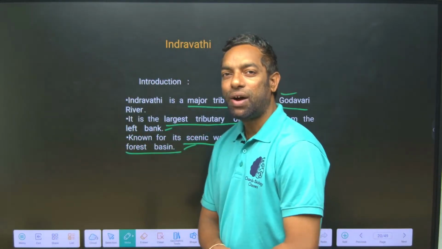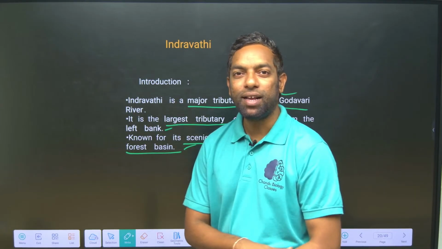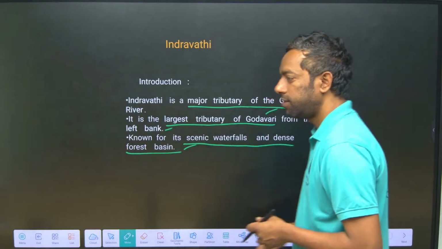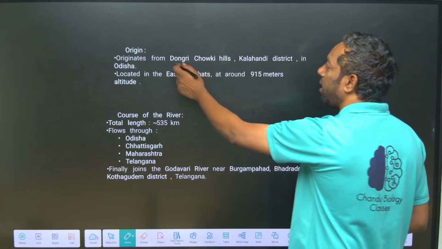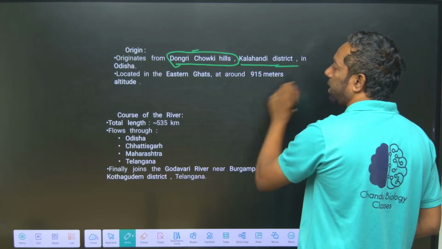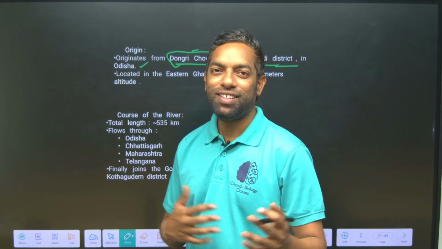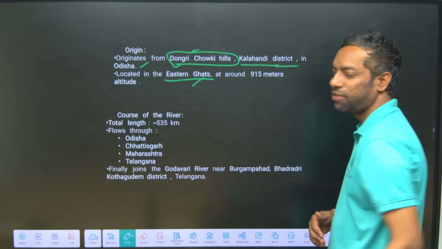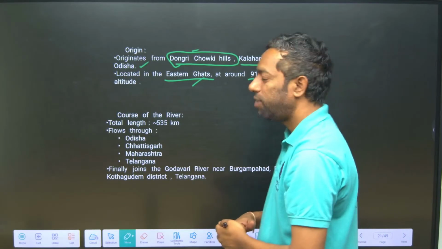Guys, you have to look into the map where the Indravati river is located. Before reading, look at the locations of these rivers. Where is its origin? Drongi Chowki Hills, Kalahandi district, Odisha. Indravati is not a Telugu girl, it is an Odisha girl. It is located in the Eastern Ghats, where the altitude is high, 915 meters.